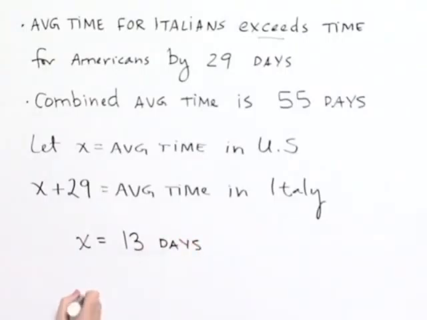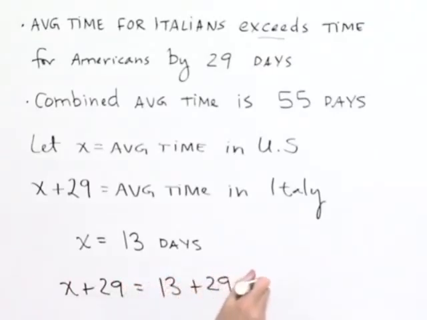For Italy, we're going to have our x plus 29, which is going to be our 13 plus 29, which gives us a sum of 42. So we'll end up with 42 days when we're talking about vacation time in Italy as an average.